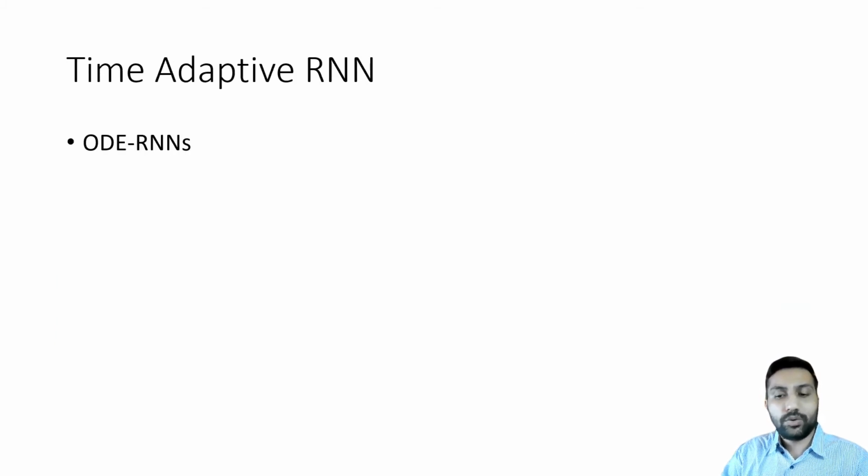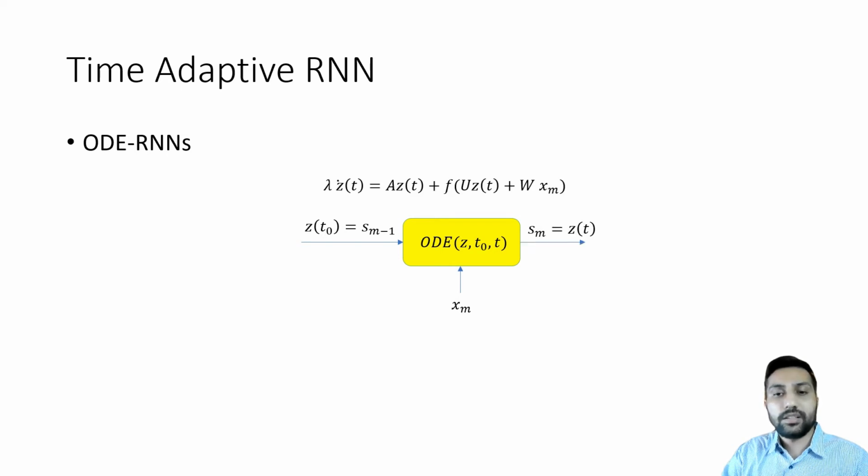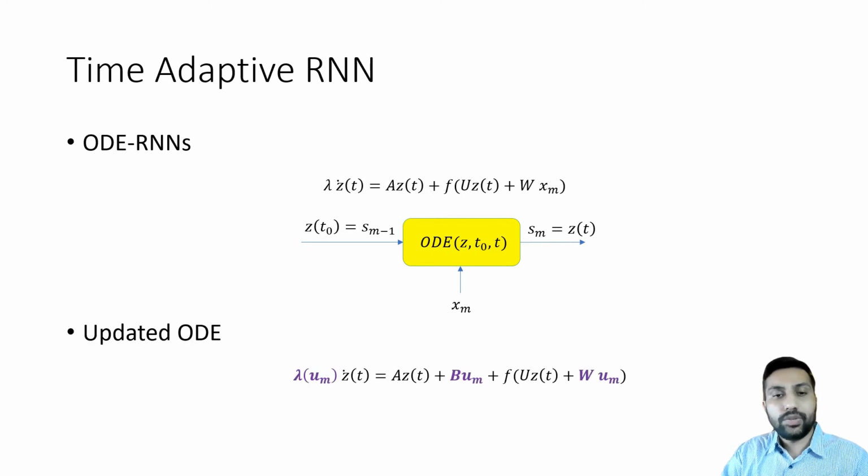Time-adaptive RNN is a form of ODE RNN, where at time step m, given the previous hidden state S_{m-1}, the ODE is initialized at z(t0) equal to the previous hidden state, takes up the input x_m, and solves the ODE from time t0 to t. The final hidden state is nothing but the solution of the ODE. We update the ODE with the following terms, where we change the time constant to be a function of the previous hidden state and the current input, and add extra terms for good gradients.